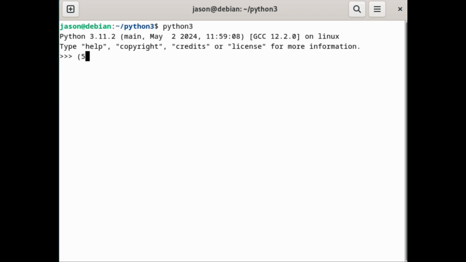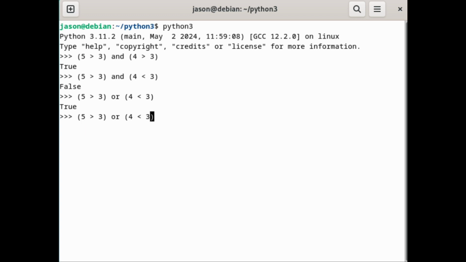So if you said 5 is greater than 3, which we all know is true, and you recall ands and ors, so we said and, we said 4 is greater than 3, we know that to be true. However, if I just said 4 is less than 3, which we know is false, so we know true and false is going to be false. But yet if we replace this with or, this would be true. The only way you can make an or false is if they're both false. So let me change this, and that is going to be false.